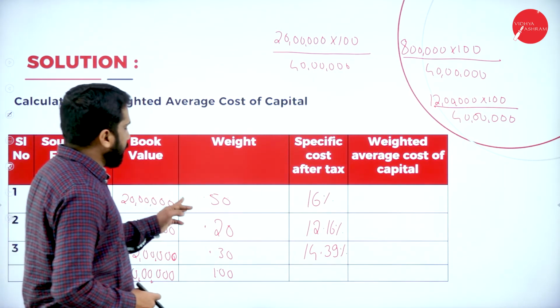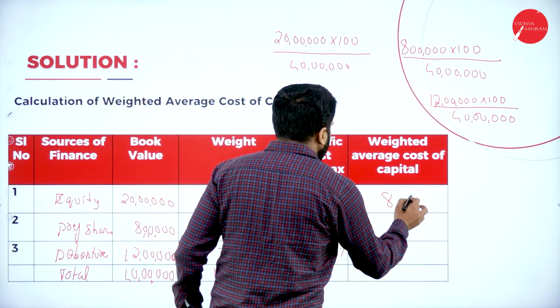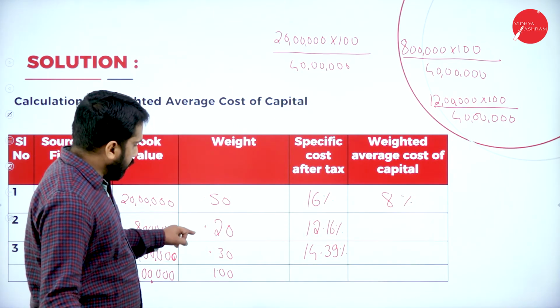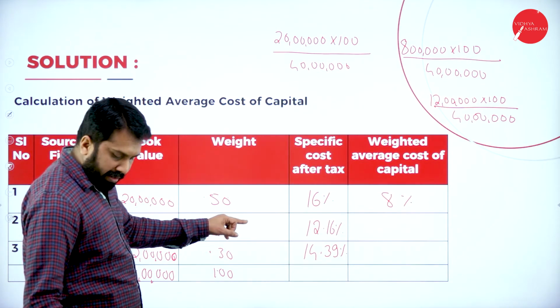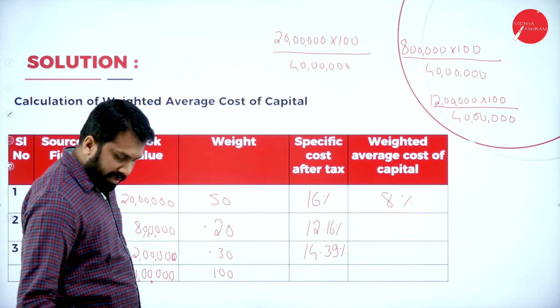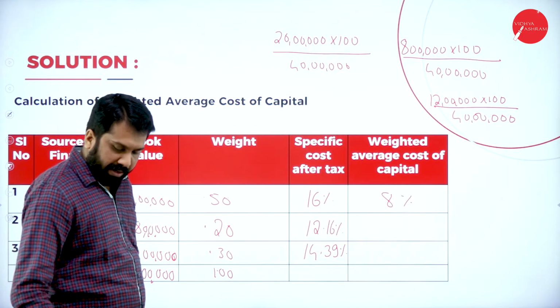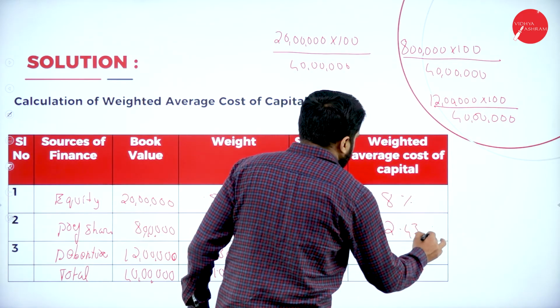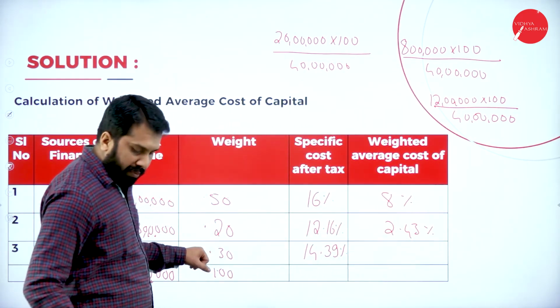Now, calculate this. 16 into 0.50 will be 8%. If you calculate 12.16 into 0.20, this will be 2.43%. What is the last one?